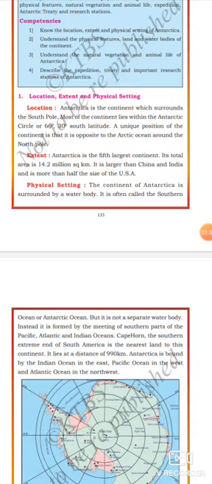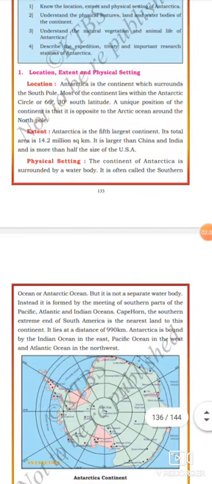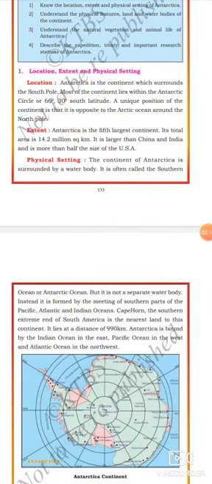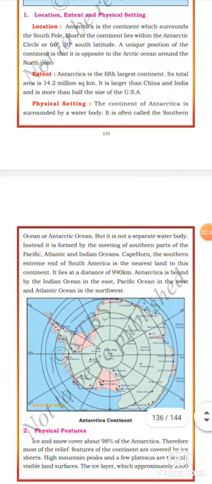Listen carefully, dear students. Antarctica is the fifth largest continent and its total area is 14.2 million square kilometers. It is larger than China and India and more than half the size of the USA. USA stands for United States of America. Let us see now physical setting.